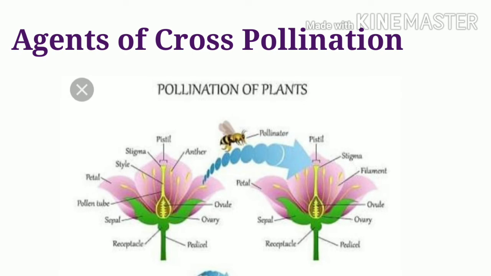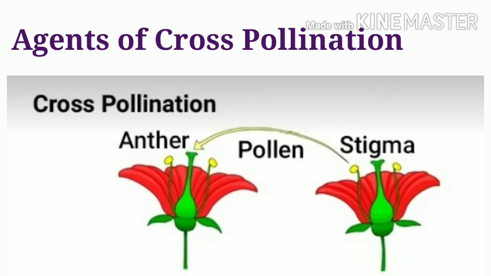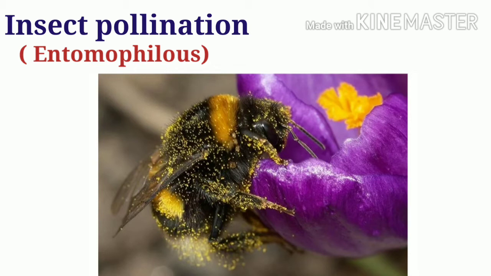Next, let's study the agents of cross-pollination. The two most common agencies of cross-pollination are insects and wind. Some flowers are also pollinated by certain animals and birds like squirrels, bats, etc., or even by water in the case of some aquatic plants. Each category has some special features to promote chances of pollination. Let's begin with insect pollination. Insect pollination is also called entomophily. In such flowers, usually the following characteristics will be found.